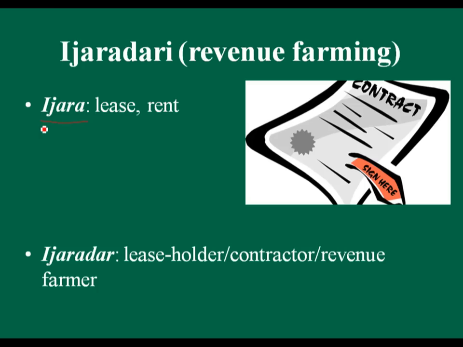The word Ijara means lease or rent, and Ijaradar has two words, Ijara and Dar. Ijara means lease and Dar means keep. So the person who holds Ijara is the Ijaradar. We can call them leaseholder, contractor or revenue farmer.